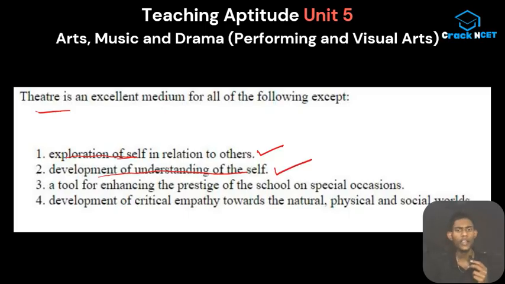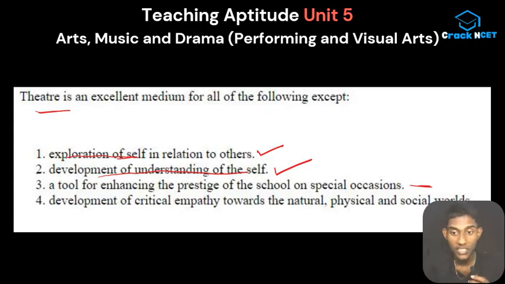The third one is a tool for enhancing the prestige of the school on special occasions. It means like the annual day. They're mentioning dance events, drama in annual days or special occasions. Is that an excellent medium of theater? Maybe you have done this in the prayer classes, like find the odd one out, right? We have to find which is not suitable among the given options. This is a tool for enhancing the prestige of the school on special occasions. I am getting some doubts over here, so let us go to the next option.